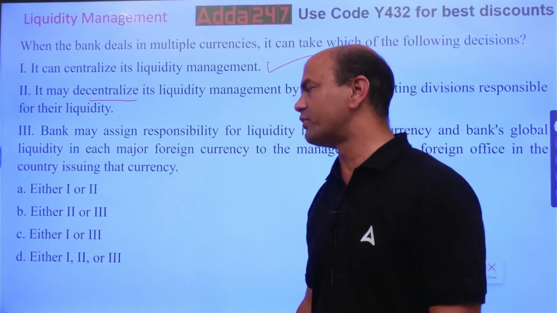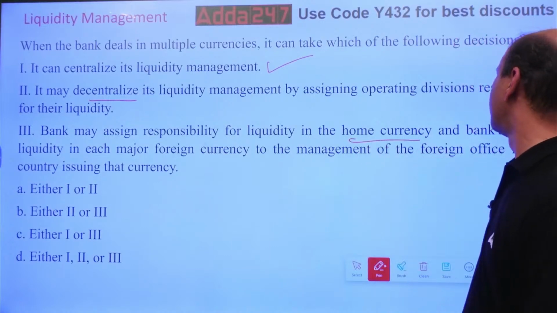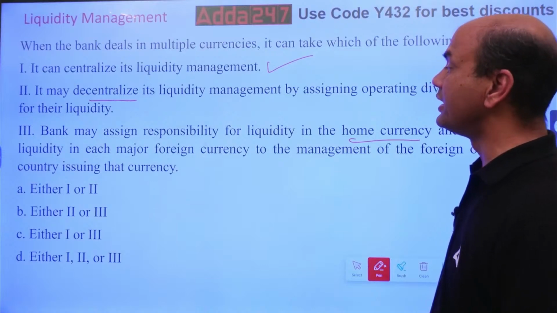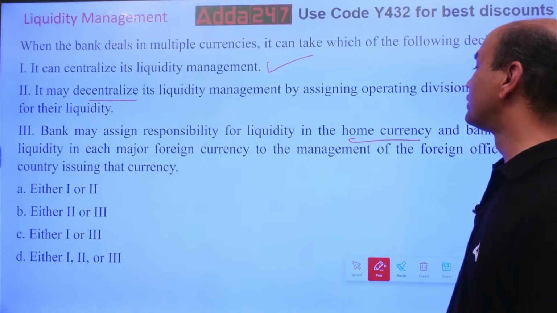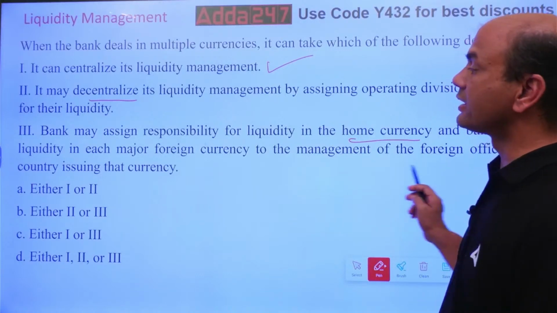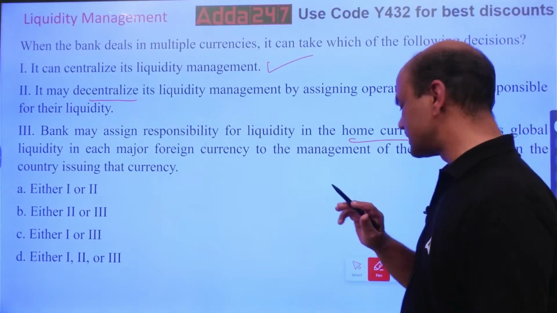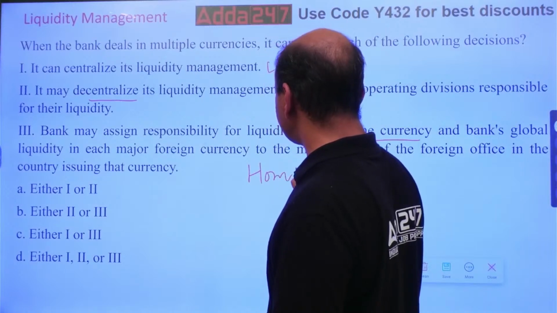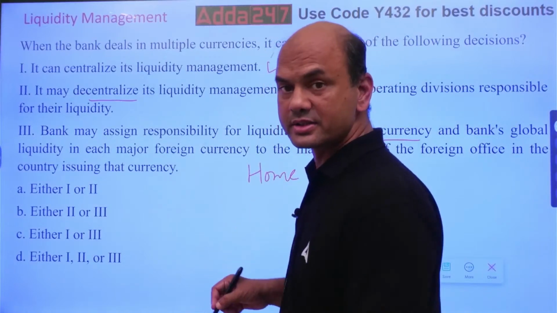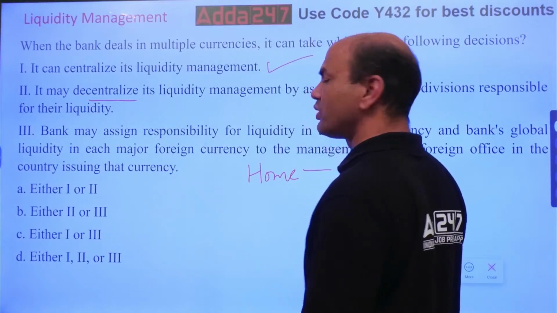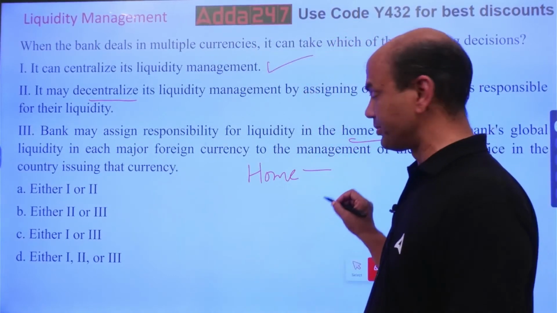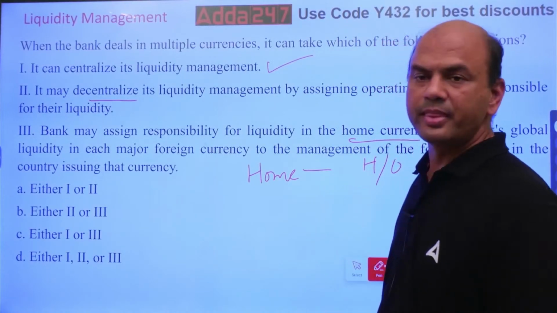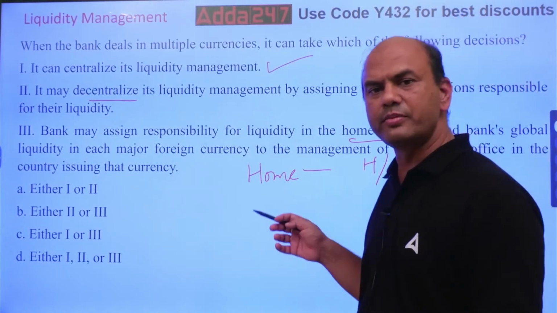Bank may assign responsibility for liquidity in the home currency and bank's global liquidity in each major foreign currency to the management of the foreign office in the country issuing that currency. What does this mean? It means that home currency bonds or liquidity risk is managed by my head office, the treasury office in my own country. Let's call it head office. So home currency bonds and liquidity will be managed by my HO.